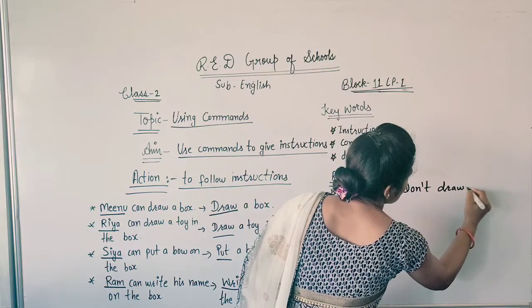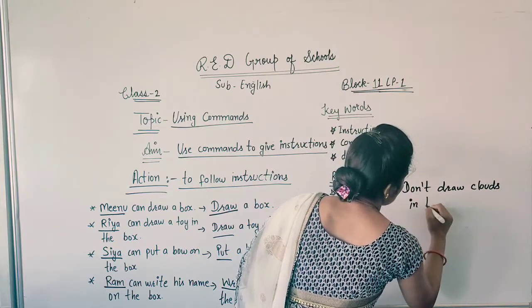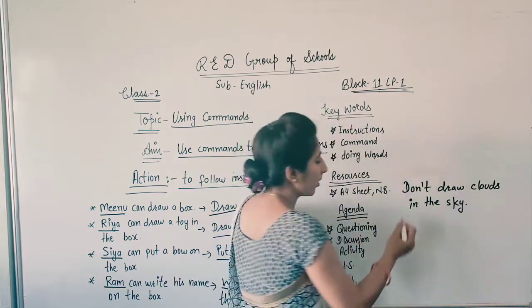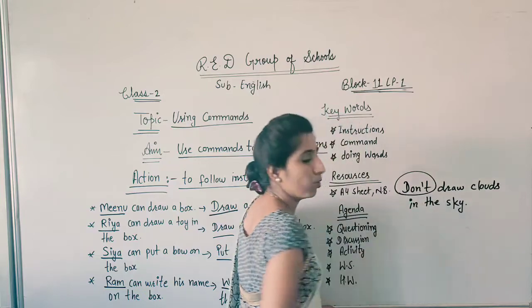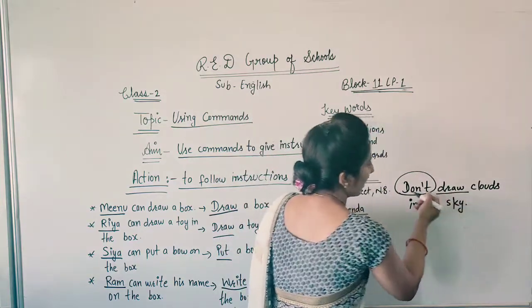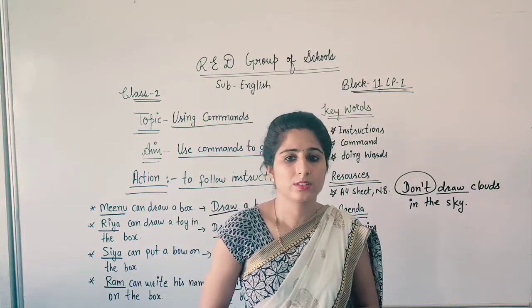draw clouds in the sky. So what have we added here? We have added here don't. Don't in the beginning of the sentence, before the doing word we have added don't. So this is how we can make this sentence.